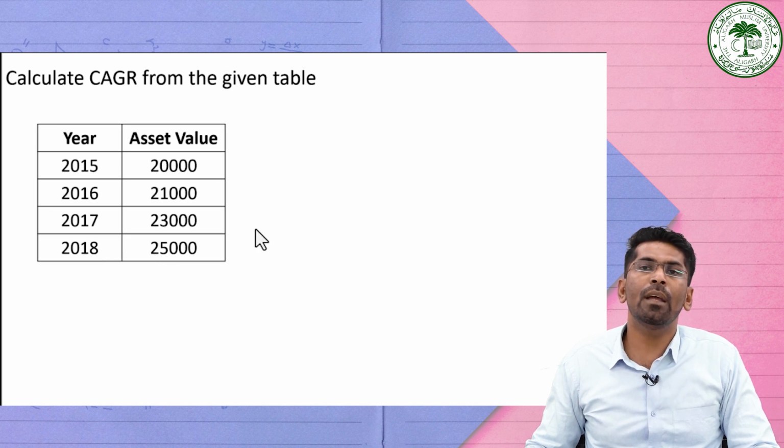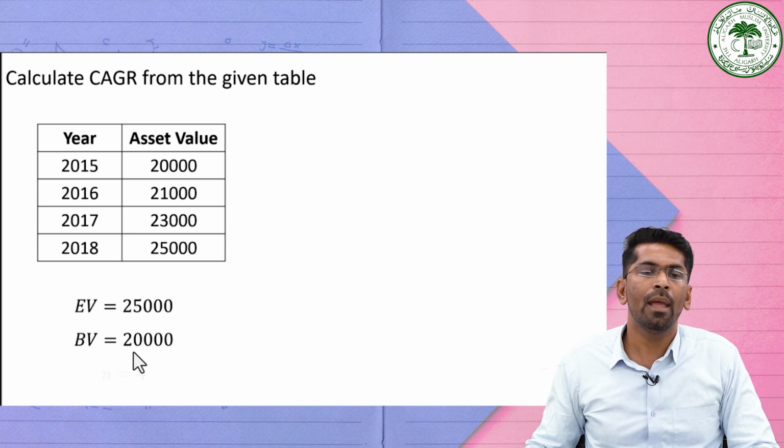Now we want to find out the compound annual growth rate. The end value in 2018 is 25,000. What is the beginning value? It starts from 20,000. So our beginning value is equal to 20,000. And the number of periods is 4 years: 1, 2, 3, 4.